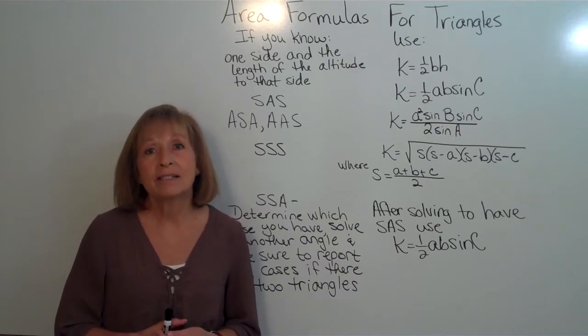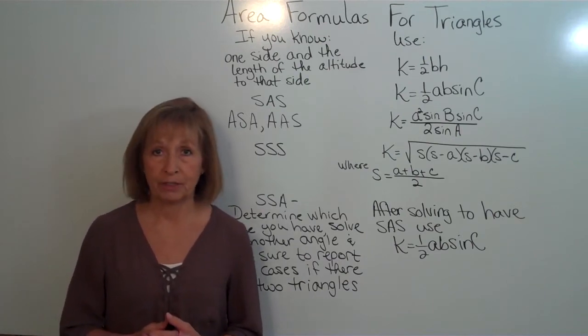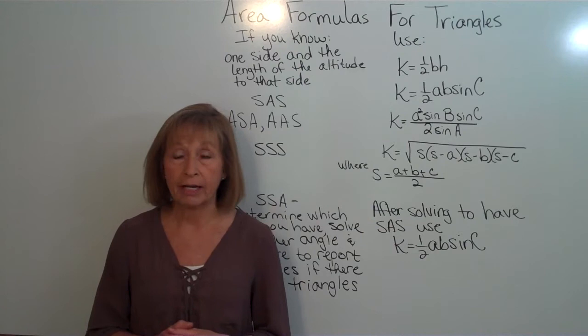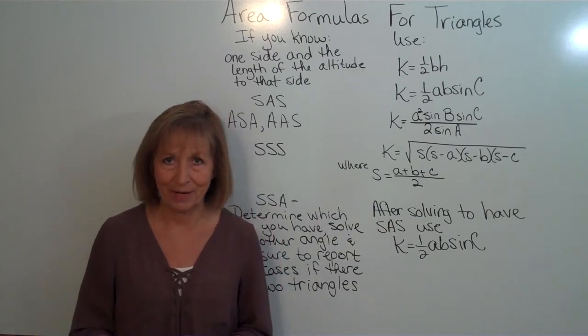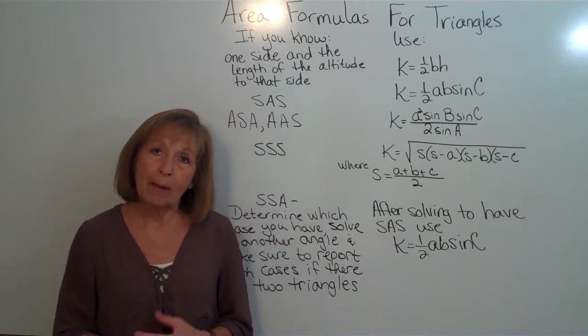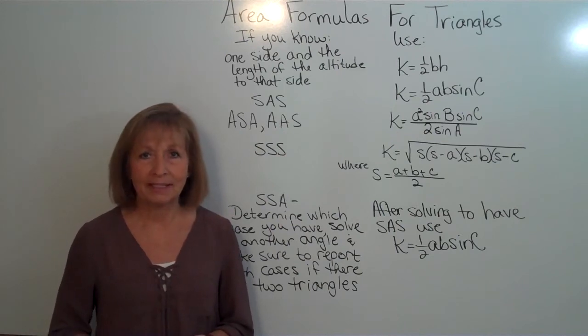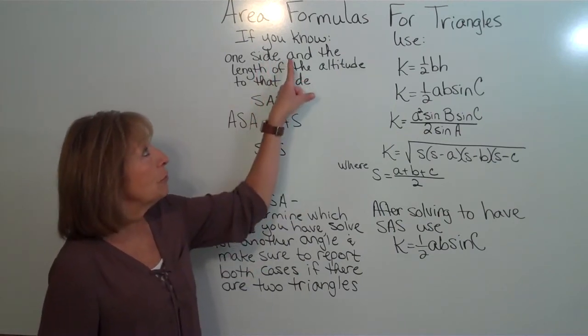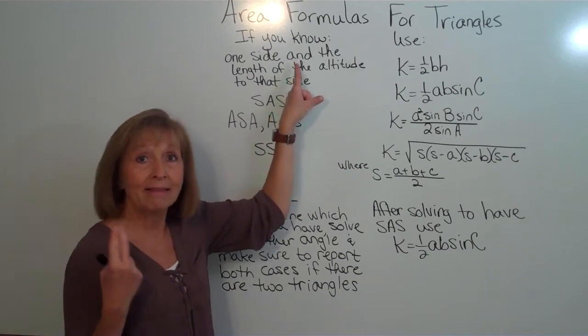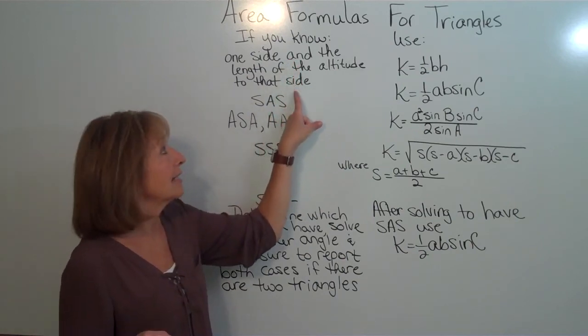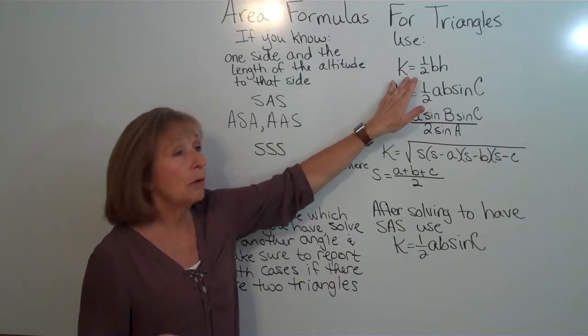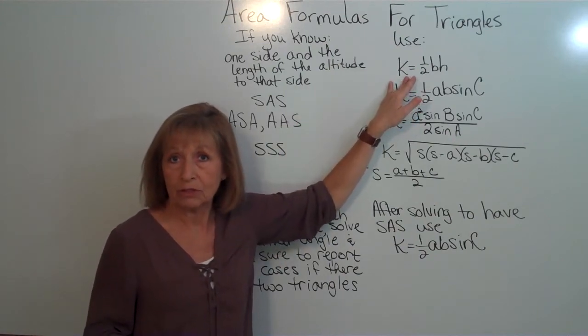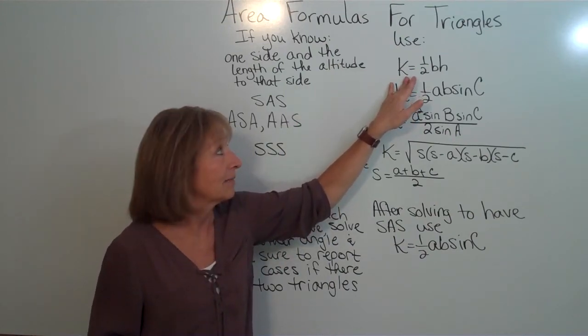So what this video does is to present some other formulas for finding areas of triangles dependent on what information you know. So I'm going to first go over the different formulas and then we'll do several examples. So if you do know one of the sides and the length of the altitude to that side, then you will want to use that the area is equal to 1/2 the base times the height.